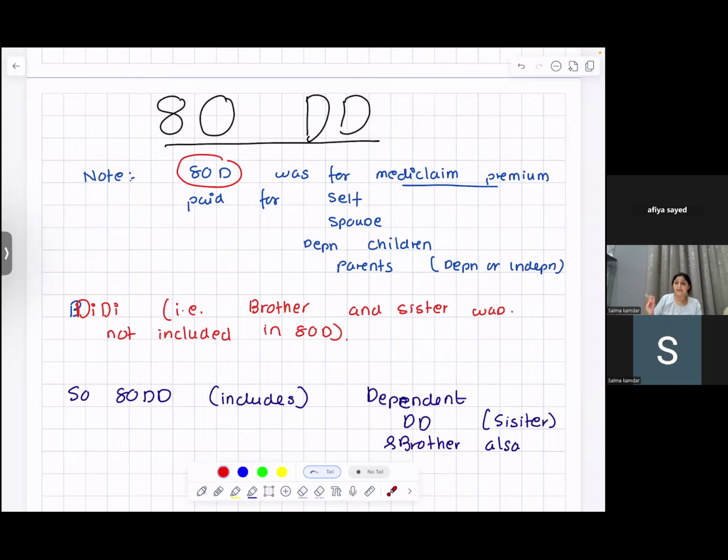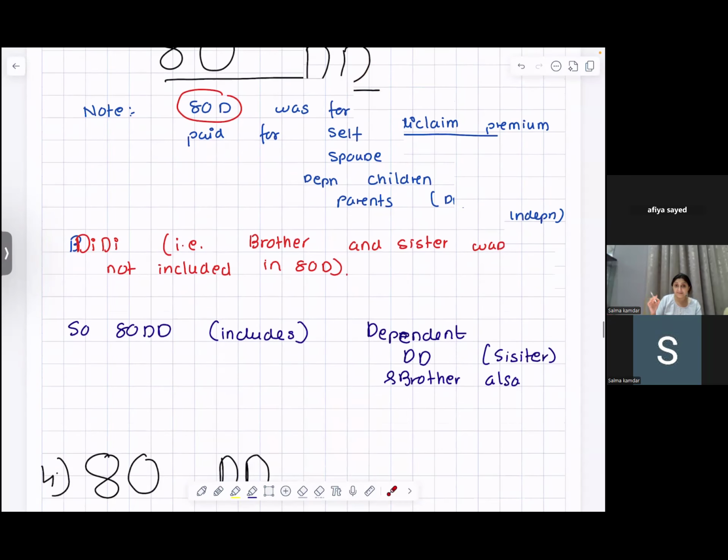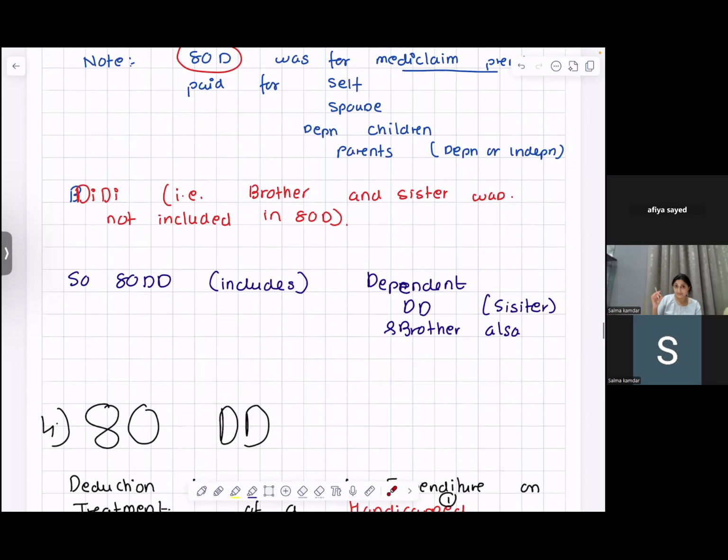80D was for medical premium and preventive health checkup for self, spouse, and dependent children, while parents can be dependent or independent. Now, 80DD is for your DD also. What is DD? Brother and sister. 80D did not include brothers and sisters, but 80DD includes your dependent sisters and brothers also. But they should be dependent on you.